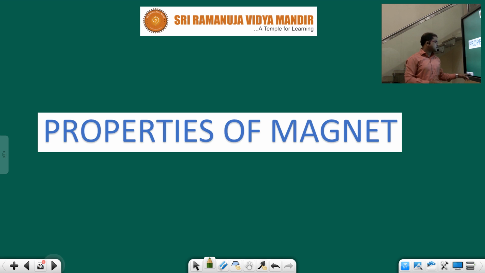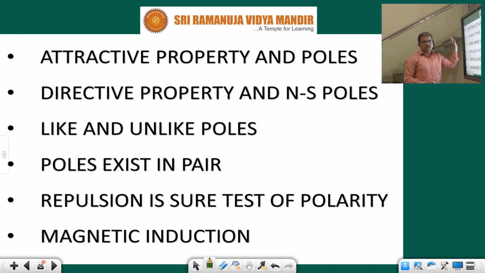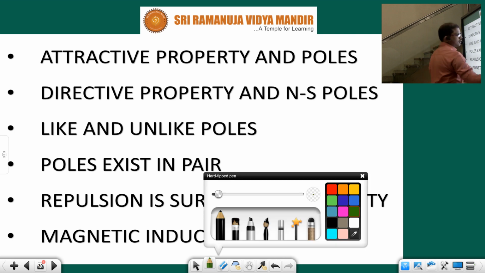Next, properties of magnet. See children, till now what we have seen are characteristics: permeability, retentivity and reluctance. These are general properties. Now, the first one is attractive property and poles. Next, directive property and poles. Like and unlike poles. Poles exist in pair. Children, first I will explain in detail here itself.